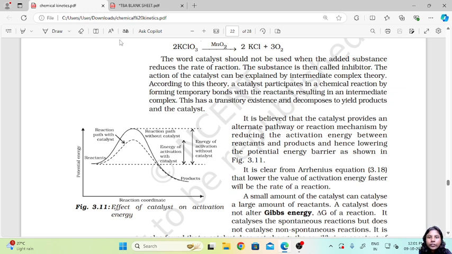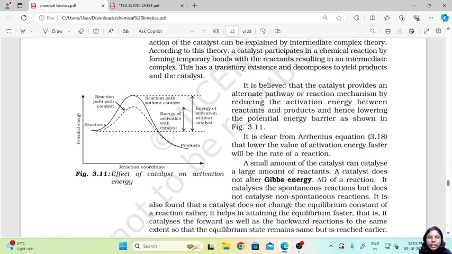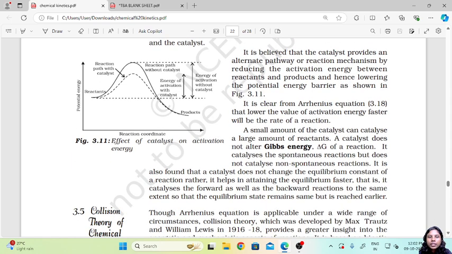It is short lived. After some time it will cease to exist and leave the reaction. This has a transitory existence and it decomposes to yield the products and the catalyst. So as we proceed further, we get the decomposed products and the catalyst is reverted back.